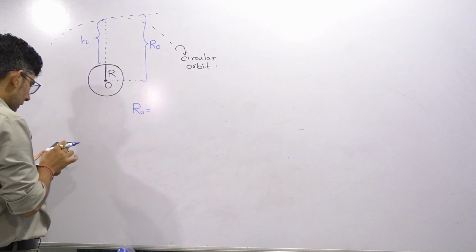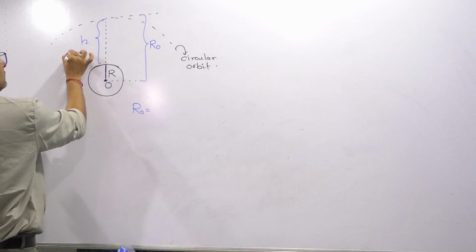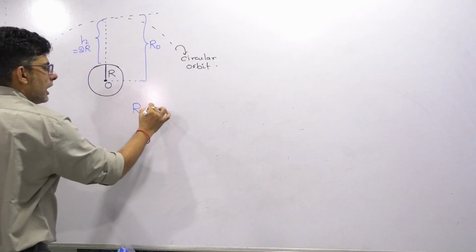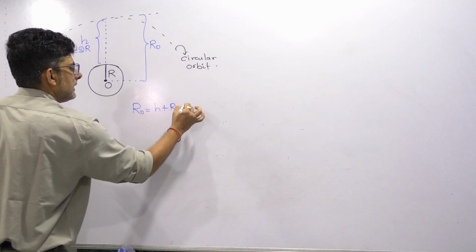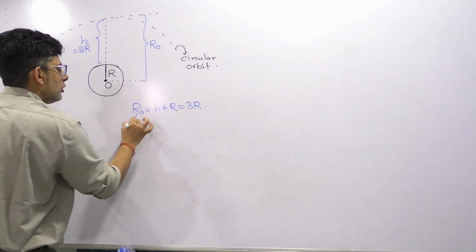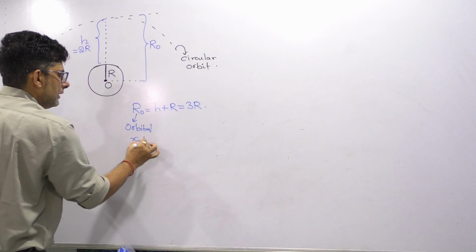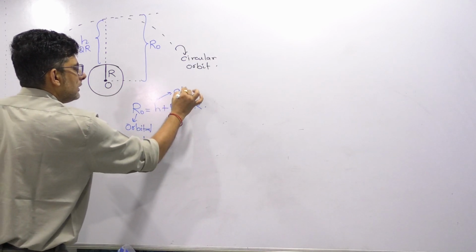They have given the altitude as 2r. Altitude means height. So RO is, you can see, h plus r, which is actually 3r. So RO is orbital radius and h is the altitude.